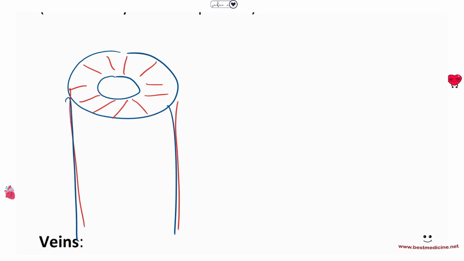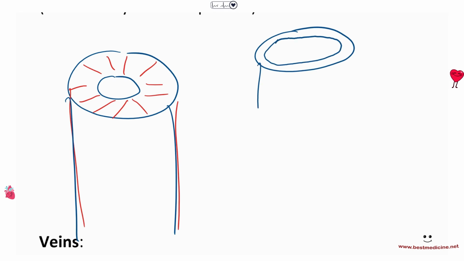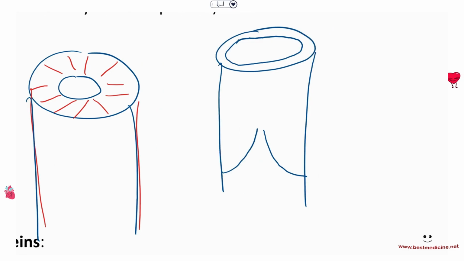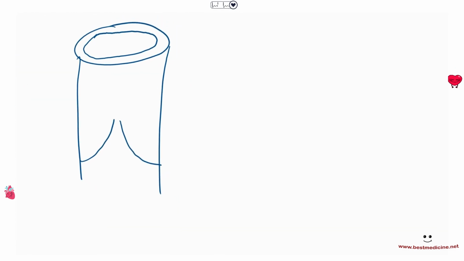A comparison to a vein has a wider lumen and a thinner wall, okay? And inside of the vein, you would also have these valves to be able to prevent backflow of blood. And the reason for this is because in veins, the blood is flowing at a very low pressure. So if it's flowing at a very low pressure, it has this tendency to eventually, sometimes due to gravity, fall back down. So blood is going like this at a very, very low pressure.